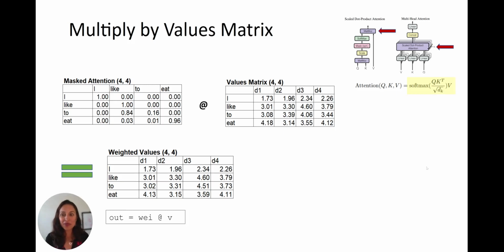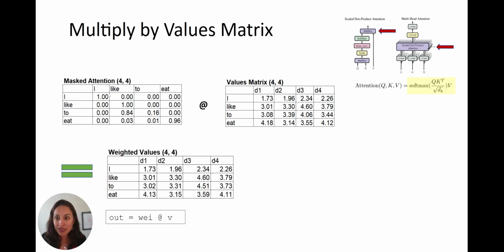Okay, now this is where things get really, really interesting. So bear with me here. We're at this final matrix multiplication, where we're going to take our masked attention multiplied by the values matrix. And here you can really see what's going on. Remember, when we're doing matrix multiplication, we're going to take this row and multiply it by this column, to get this value right here.